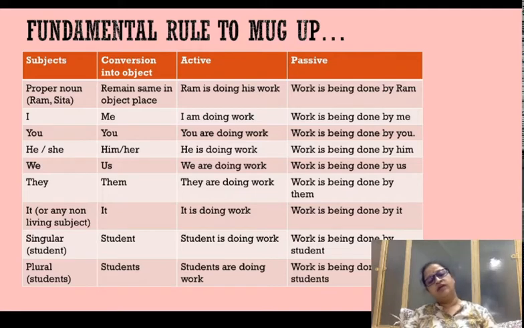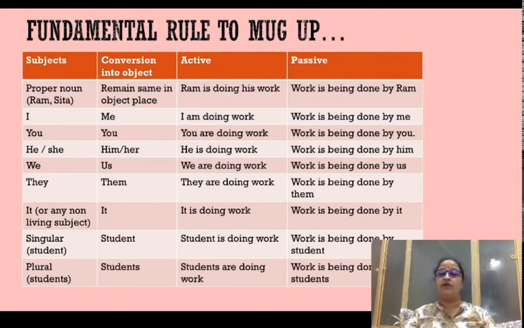Student would remain unchanged, student only, and students plural is going to remain students only. And someone, no one, anyone, either, or, they all also remain unchanged, which is why I have not put them in the subject slide here. Only six things or five things are to be kept in mind: I, you, he, she, we, and they, because they change in their objective forms, right? And they are key to understand active and passive.